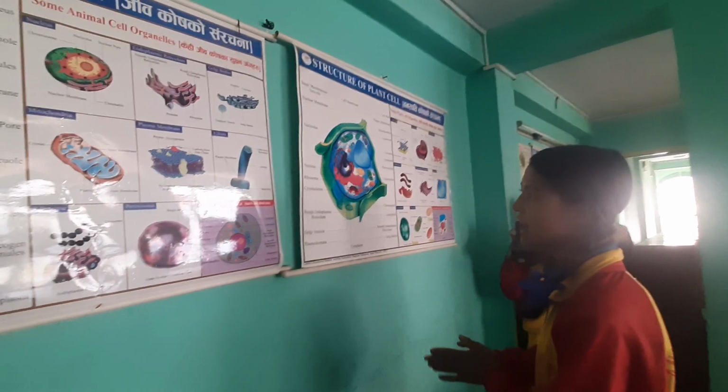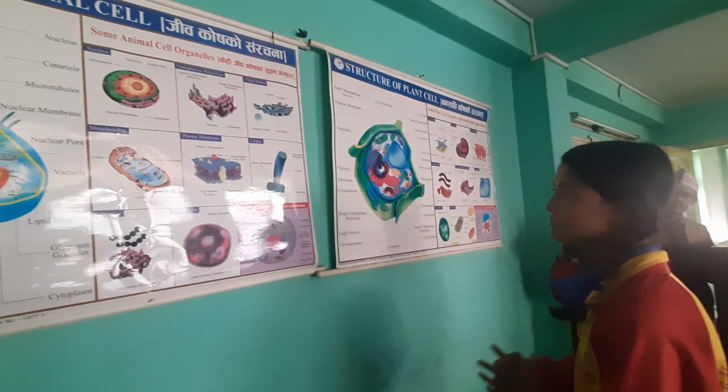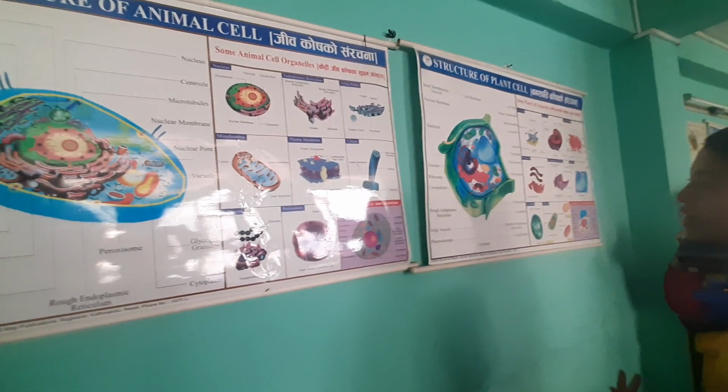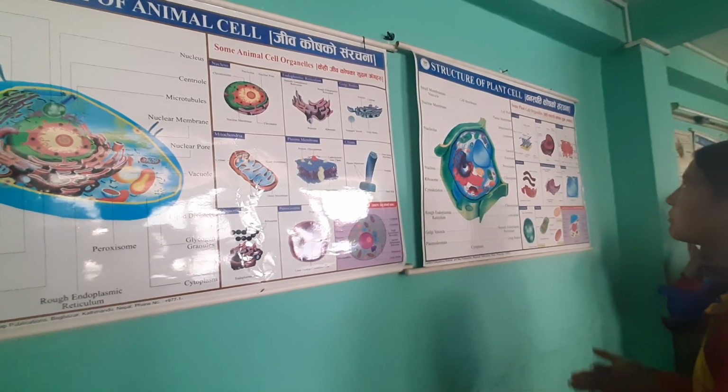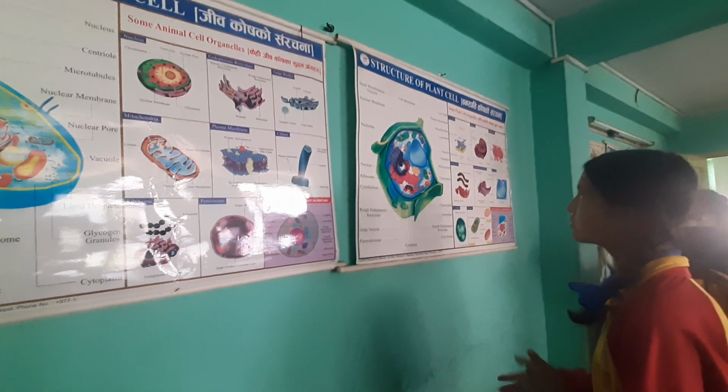Animal cell means as we are also animals, so we are related to animal cells, and plant cell means plants are related to plant cells.